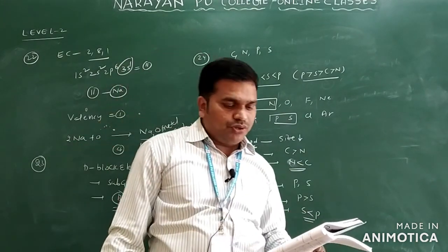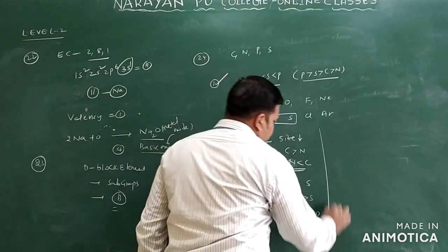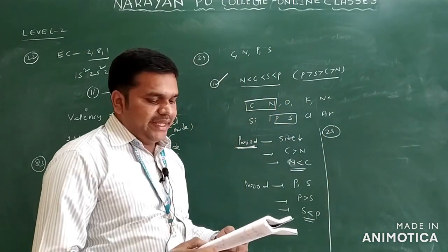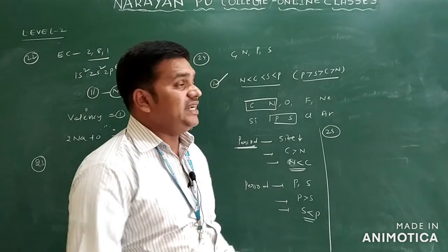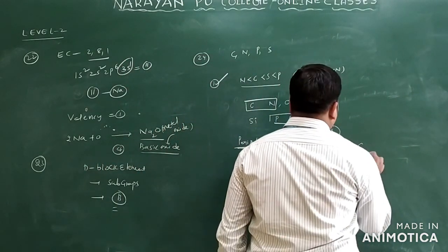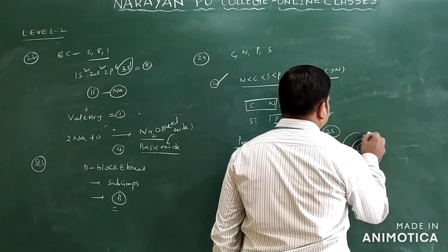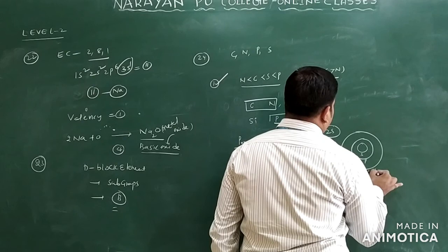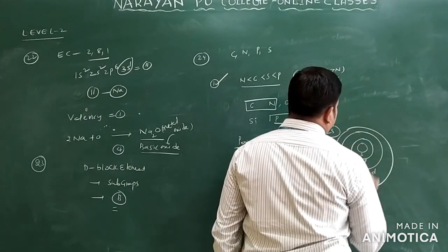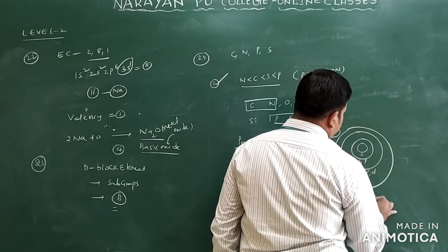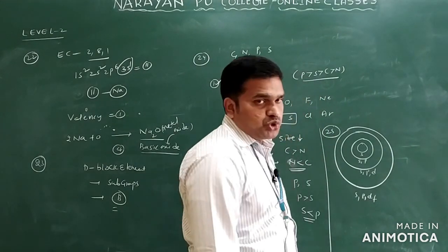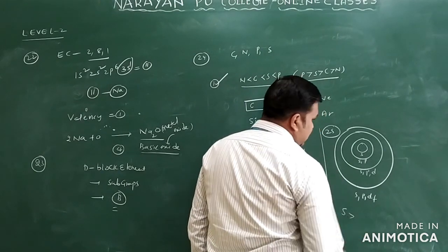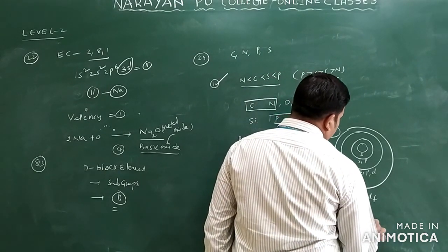Okay, now come to question number 25. Question number 25 asks: the screening effect of the d electrons is. Screening effect of d electrons, you can see it like this. Here you write S, P, D only, and then S, P, D, F only. Generally, which is very close to the nucleus? S is closest to the nucleus, so the screening effect is S greater than P.